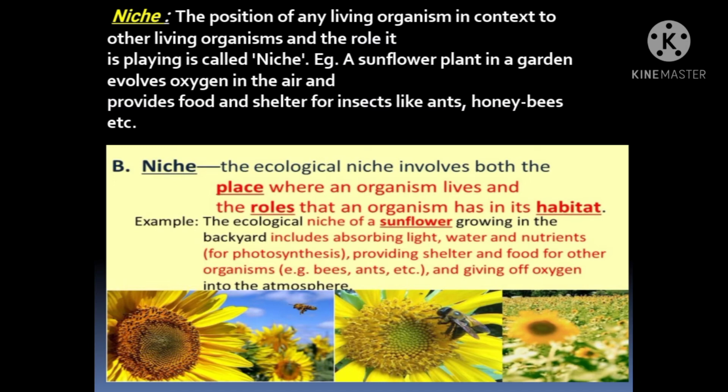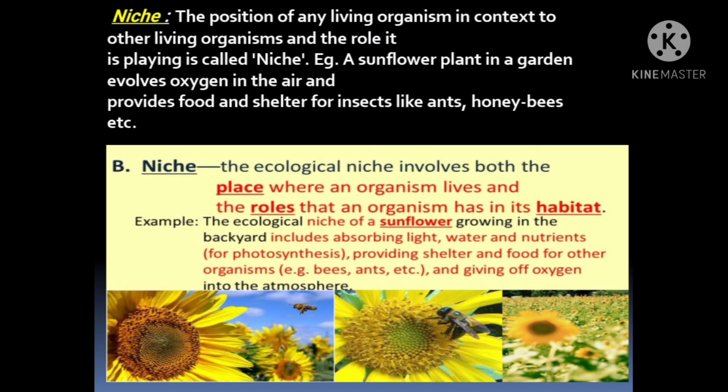The sunflower is growing in the backyard, absorbing sunlight, water and nutrients for photosynthesis. And after growing, what is it doing for the ecosystem? It is providing shelter and food for other organisms, for example bees, ants, etc., and giving off oxygen into the atmosphere. So this is how niche is defined.